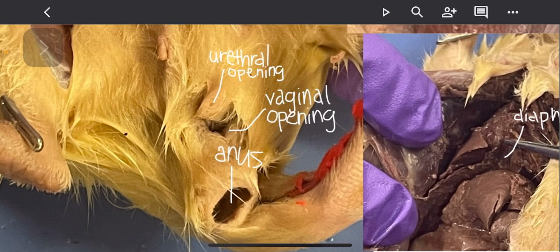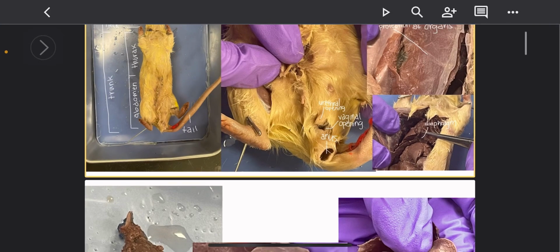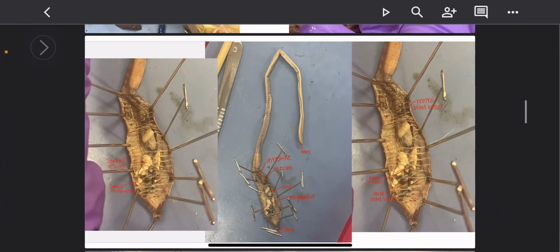So I predict that a rabbit also has a vaginal opening and may also have multiple uteruses because I've heard that rabbits reproduce very quickly. All right, now let's get to our earthworm. All right, here's our earthworm, and we are going to be talking about digestion.